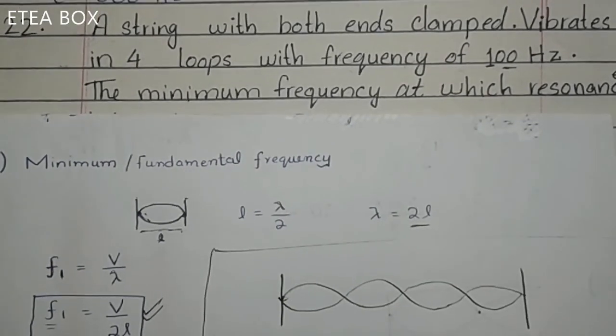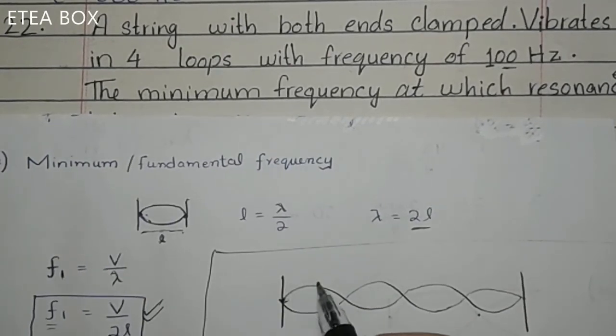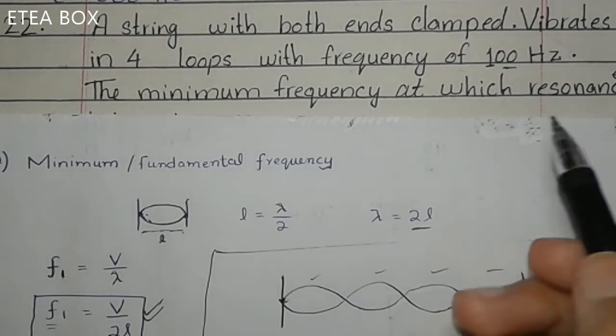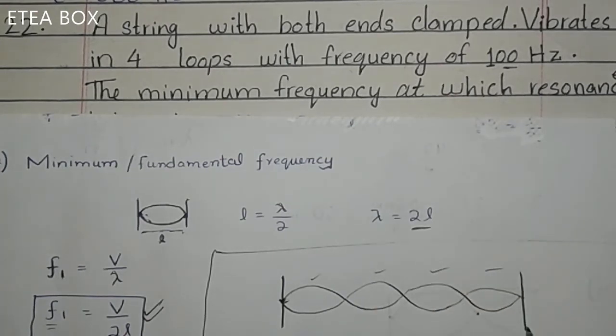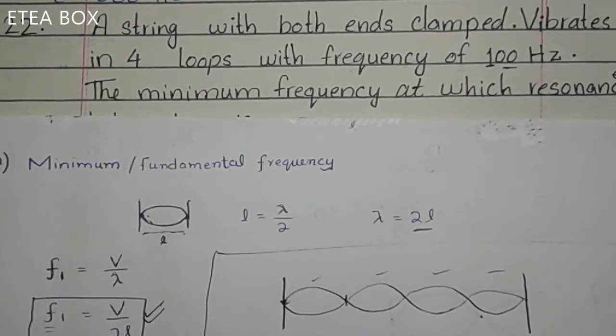But look here in the MCQ, they have stated that the string makes 4 loops, okay? 1, 2, 3, 4. It makes 4 loops, and the frequency is given for 4 loops. We have to find the frequency of only this one, the frequency of only one loop. When we find the frequency of one loop, this is called the fundamental frequency.